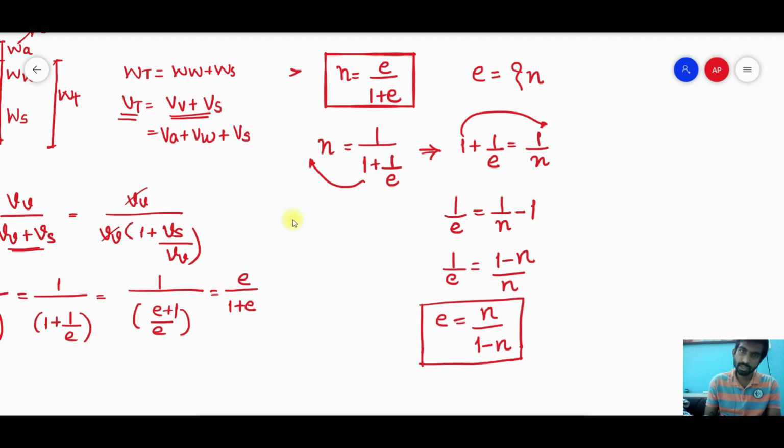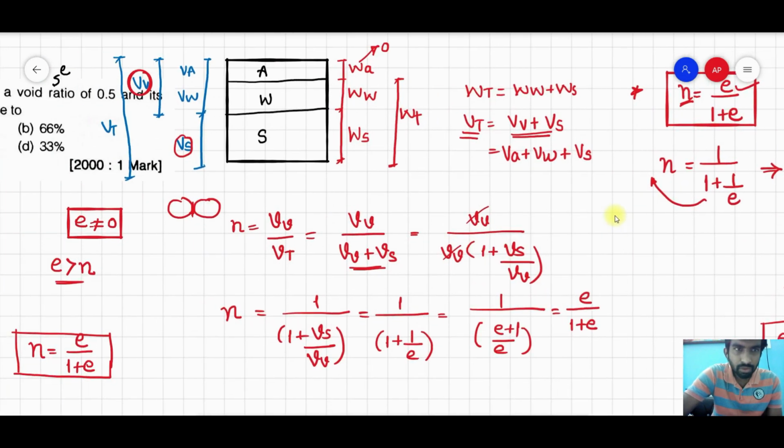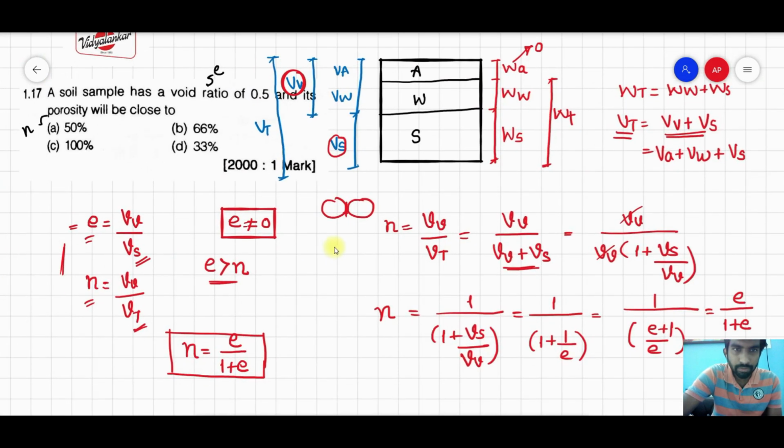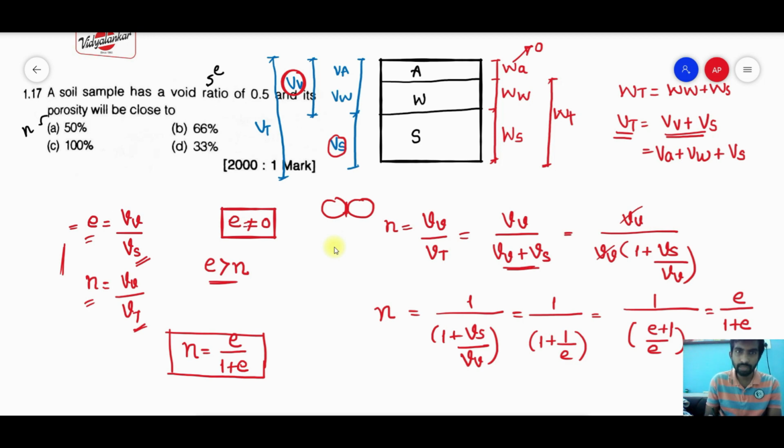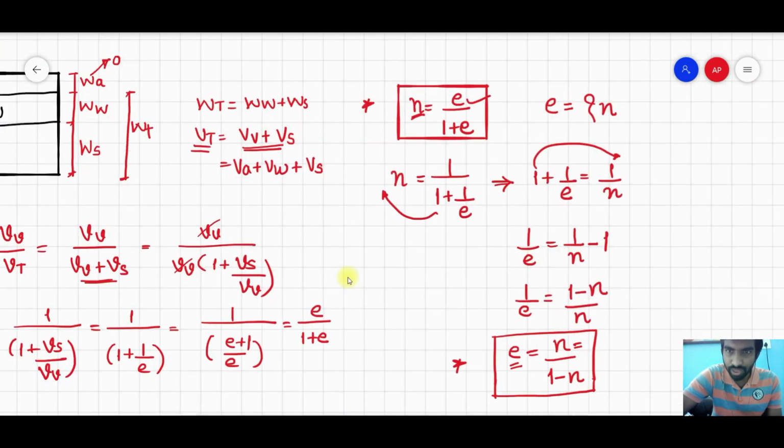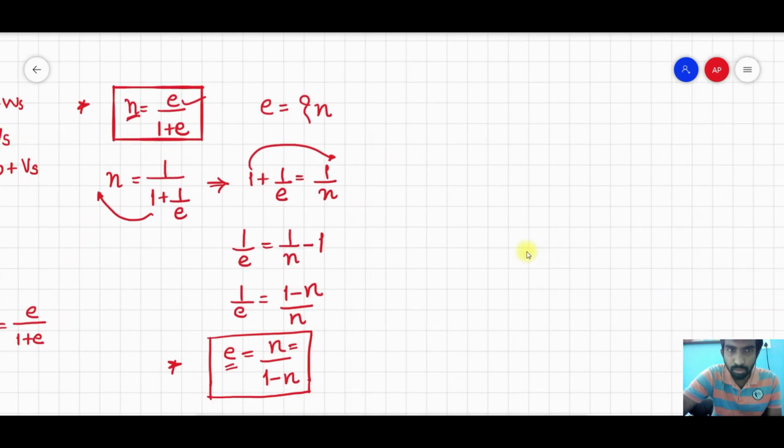So this is the relation between the void ratio and the porosity. One relation is this one and the other relation is this one. If I know the void ratio, I can find out the porosity. If I know the porosity, I can find out the void ratio. So in the problem, they have given the value of the void ratio as 0.5 and they have asked us to find the value of the porosity.